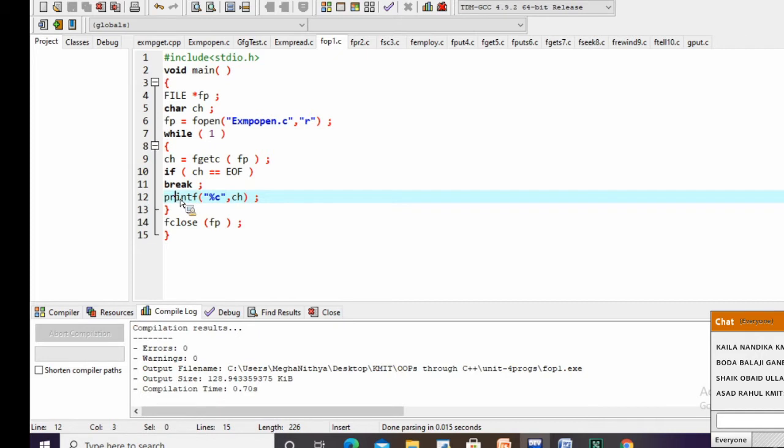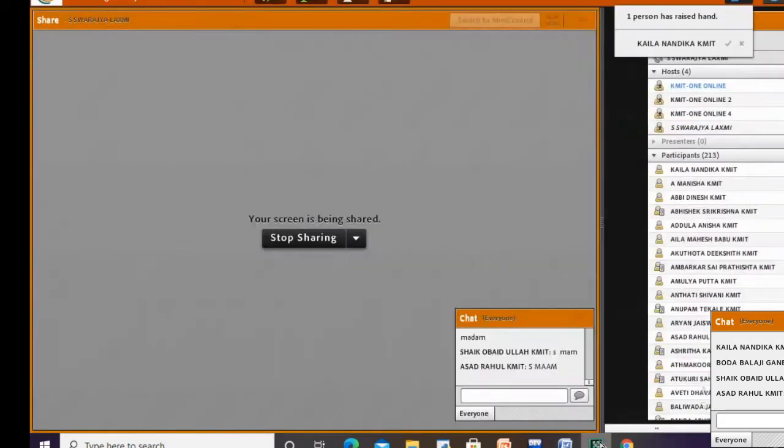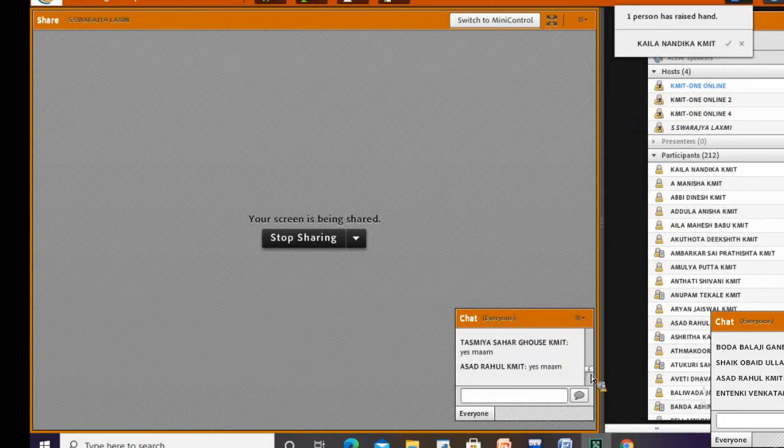printf is used to print onto the screen. The fprintf function is used to print onto a file. So fopen example open.c. Is this clear? I hope you have followed.